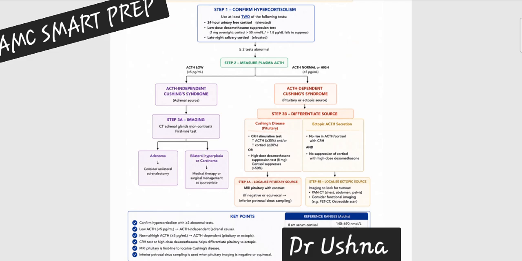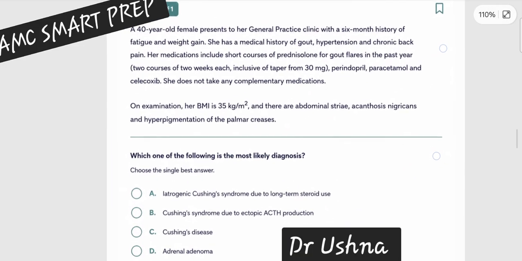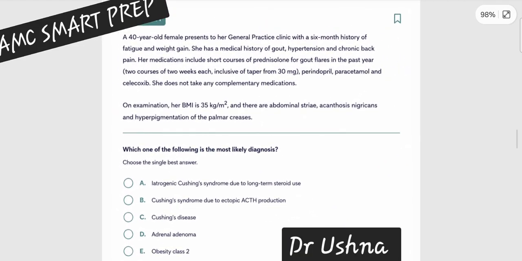I hope you have gathered enough information to reach the diagnosis of Cushing syndrome. So let's practice some questions to see whether you are able to identify Cushing syndrome or not. A 40-year-old female presents to the GP with a 6-month history of fatigue and weight gain. Young female, fatigue and weight gain is there. She has a medical history of gout, hypertension and chronic back pain. Her medications include short courses of prednisolone for gout flares, in the past year 2 courses of 2 weeks each at 30 milligrams. So she is already taking exogenous steroid somehow. Perindopril, paracetamol, celecoxib she is also taking.